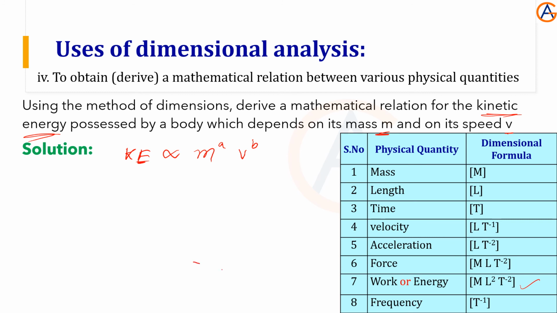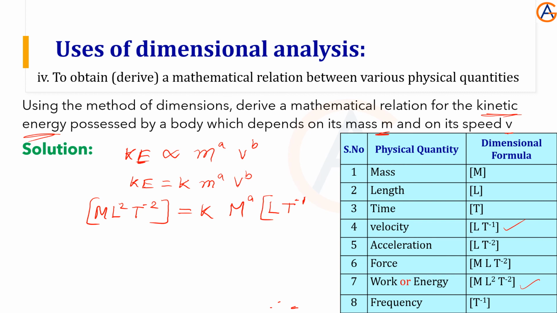So instead of proportionality we can write it as equal to some constant K, m power A, V power B. Now substitute kinetic energy ML square T minus 2 equal to K. M means the dimensional formula is M only, M power A. The velocity means LT minus 1, the velocity, whole power B.